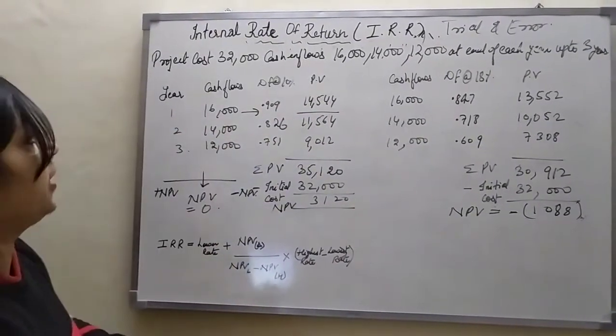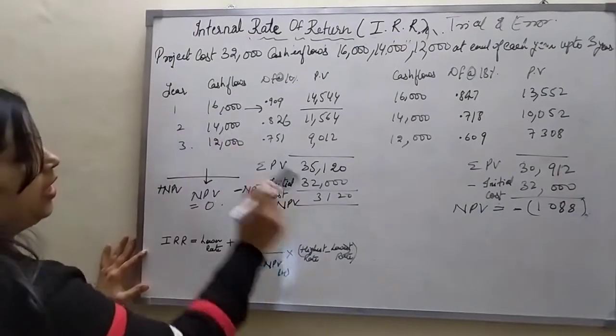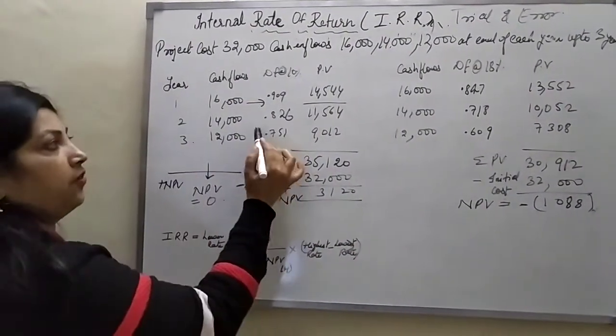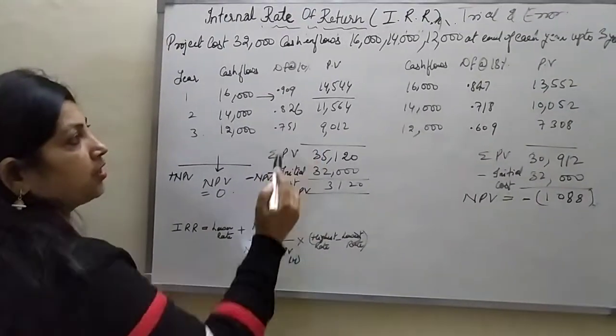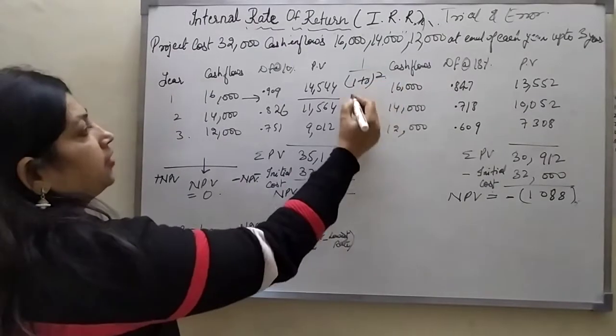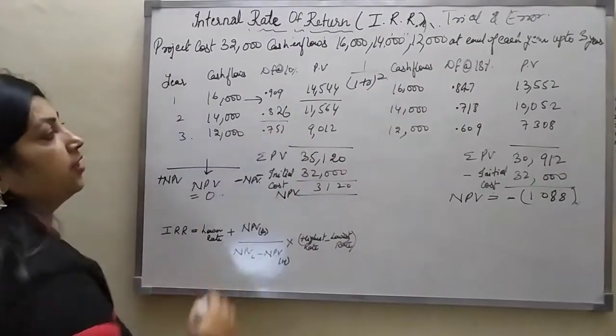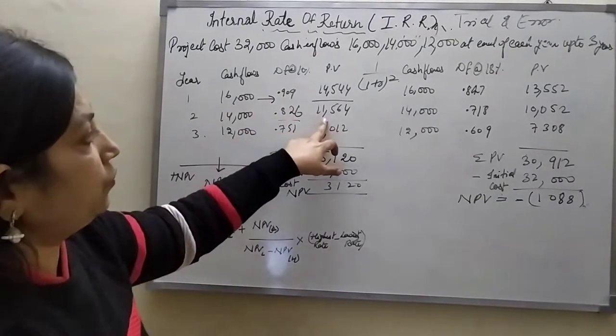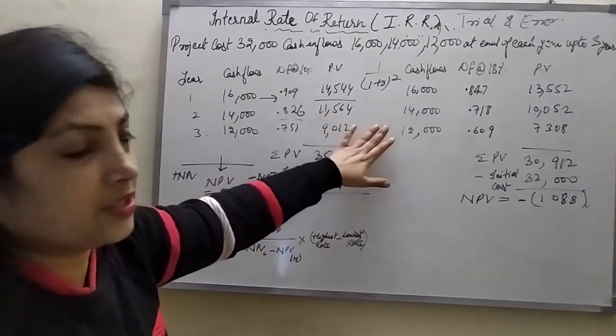The second year cash flow is 14,000 and the discounting factor I found is 0.826. If we multiply both, we get 11,564.